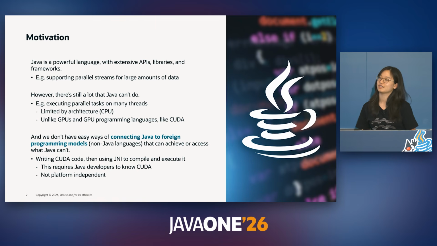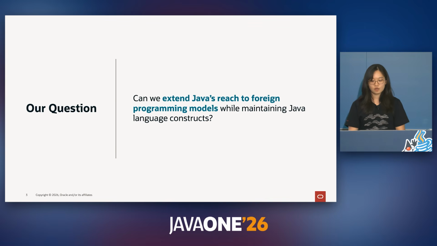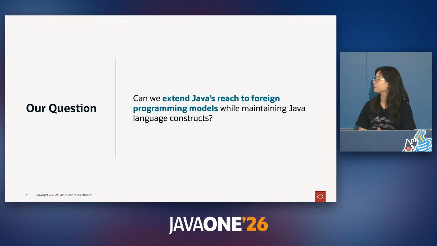The GPU simply just doesn't understand Java. We could try writing device-specific code, such as writing CUDA code, then using JNI to compile and execute that code. But this requires Java developers to know CUDA, and this isn't platform independent. So how exactly can we extend Java's reach to these foreign programming models while still maintaining Java language constructs? We'll try to answer this question today through exploring code reflection and its application in Hat.